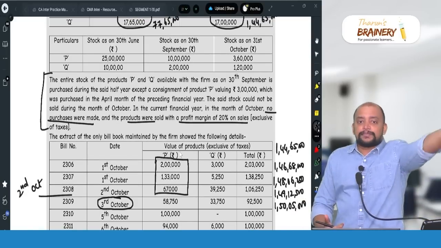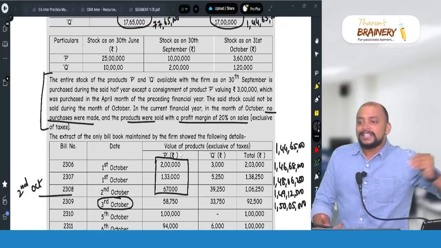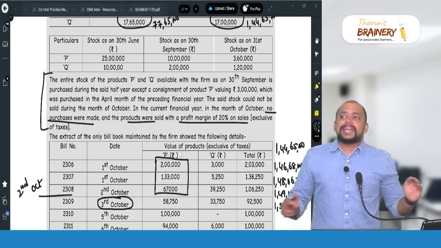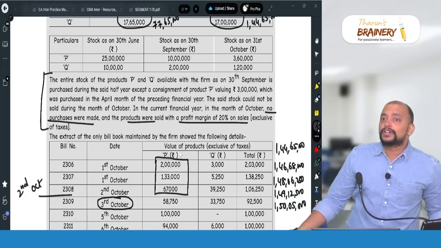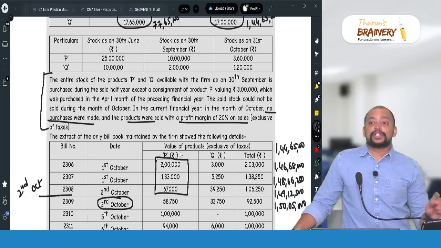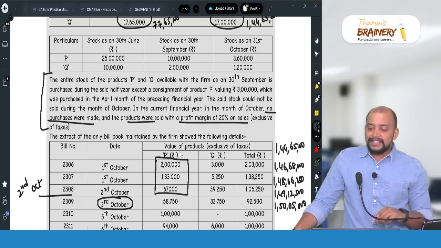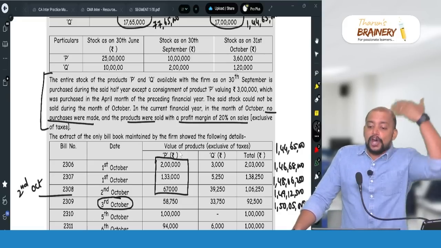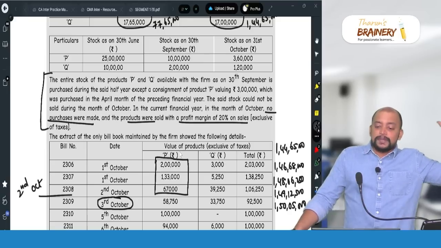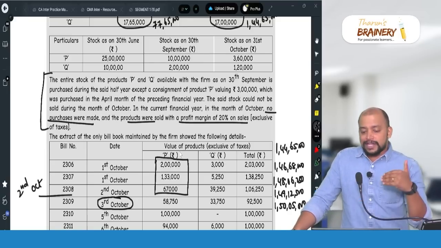And on this 6,80,000 fully we cannot take ITC, because in this 6,80,000 there is some goods which are purchased beyond 1 year, because as per section 18 subsection 2 there is a condition that we can avail the ITC on closing stock if the goods are purchased within 1 year prior to the closing stock date. So in this 3 lakh worth of goods is purchased beyond 1 year. April month of the preceding financial year, closing stock is 2nd October.